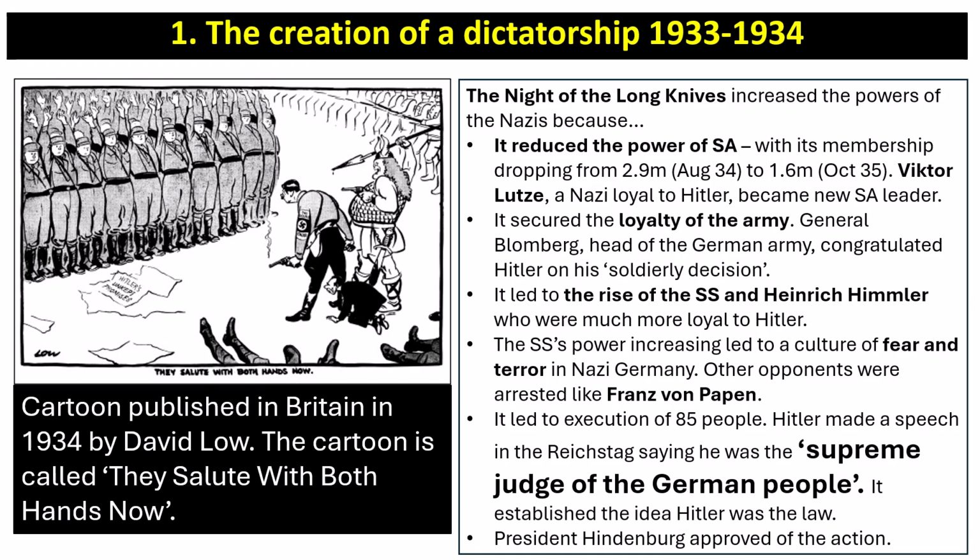Other opponents were arrested, like Franz von Papen. It led to the execution of 85 people, and Hitler made a speech in the Reichstag saying he was, quote, the supreme judge of the German people, and it established the idea that Hitler was the law. President Hindenburg approved of the action because he felt he was bringing order to the streets of Germany.